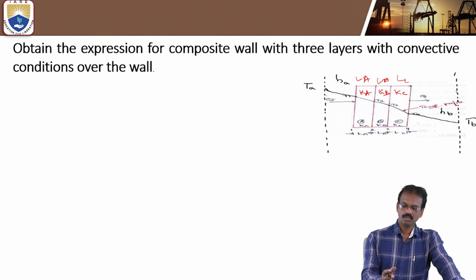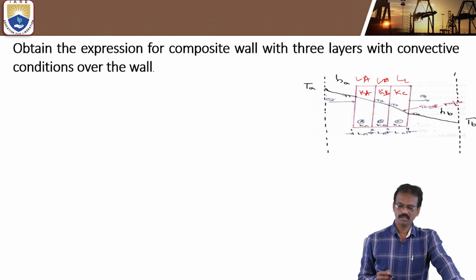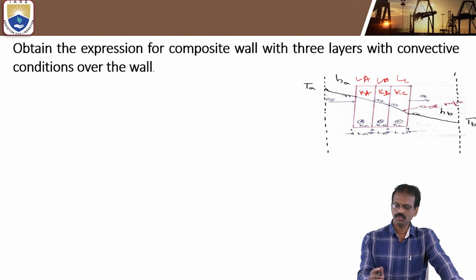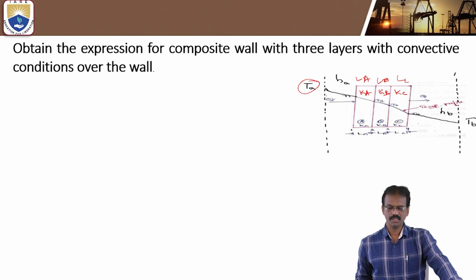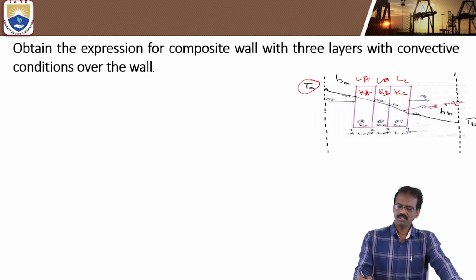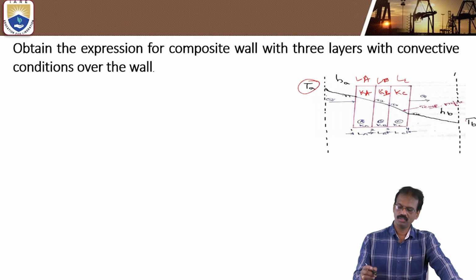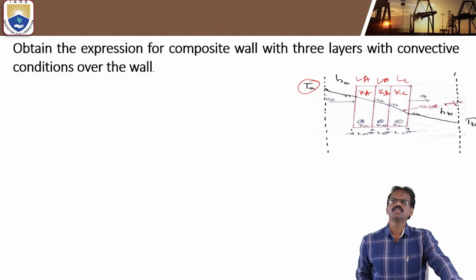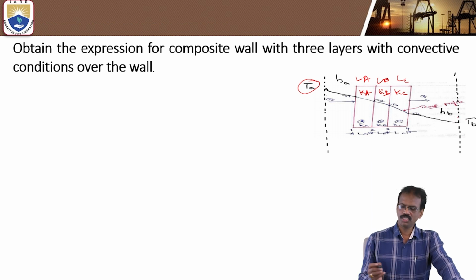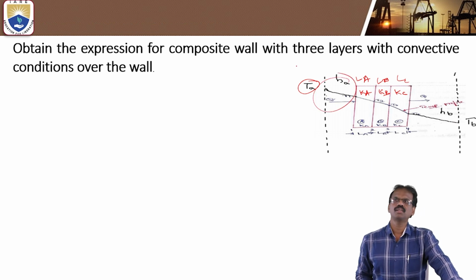So heat is transferred from the hot fluid to the atmosphere. So this is the Ta. Ta is the inside temperature, that is the hot fluid temperature. Tb is the ambient fluid temperature, it means the outer temperature. So heat is transferred from Ta to Tb. You know this one, from the hot fluid to the inner surface temperature, through convection process, heat will be transferred.